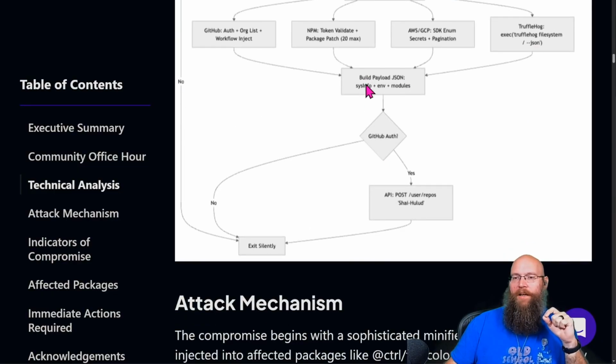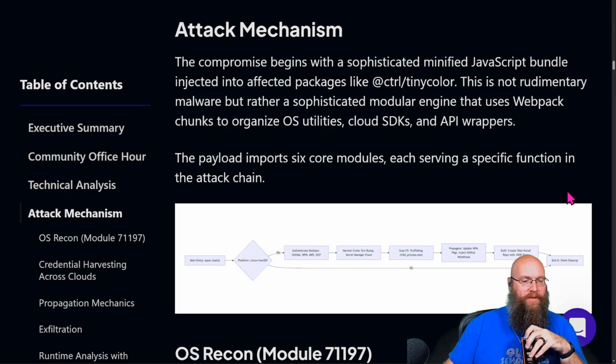So they build the payload for the JSON, they give sysinfo, the environment, and the modules. If they've got GitHub auth, then we do, no. If they do, then they post to the user repos SHAI HULUD, and bam, exfil it. You can run local repository mirrors and then pin the versions, something like NPM though, since there's so many packages.